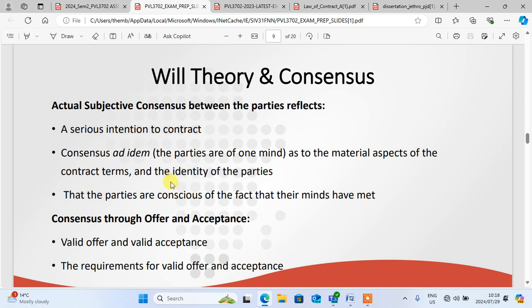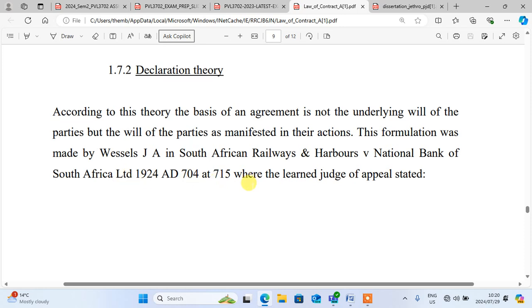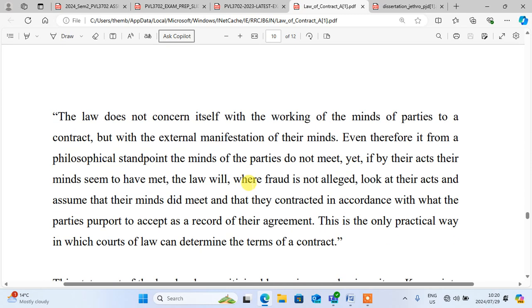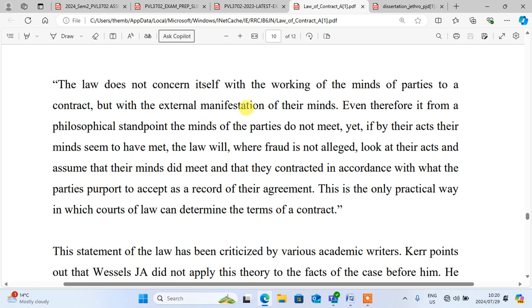We'll move to the declaration theory. Now let's talk about the declaration theory so that you understand. According to this theory, the basis of an agreement is not the underlying will of the parties, but the will of the parties as manifested in their actions. This formulation was made by Wessels J in South African Railways and Harbours v National Bank of South Africa, where the Judge of Appeal stated, "The law does not concern itself with the working of the minds of parties to the contract, but with the external manifestation of their minds.